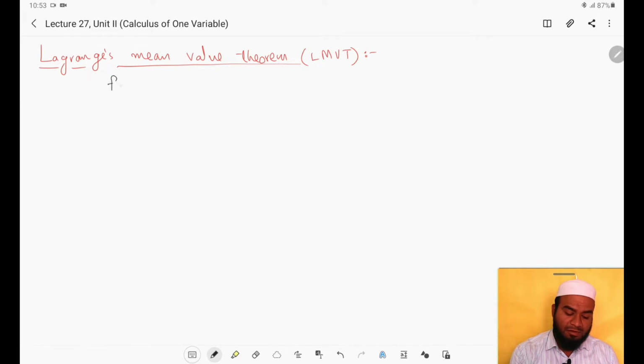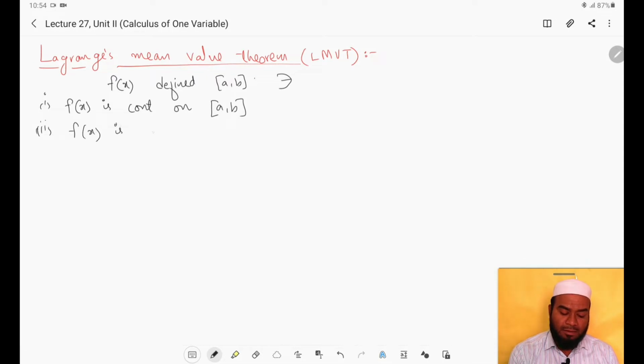Suppose we have a function f of x which is defined on the closed interval a comma b, such that the first condition it satisfies is f of x is continuous on the closed interval a comma b, and the second condition that f of x satisfies is f of x is differentiable on the open interval a comma b, right? The third condition that is there in Rolle's theorem, that is f of a equals f of b, we are not considering here. Only two conditions: f of x is continuous and f of x is differentiable.